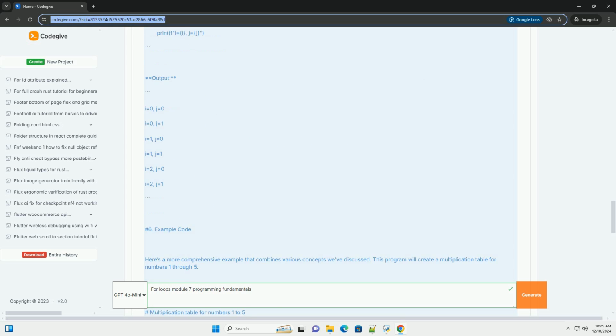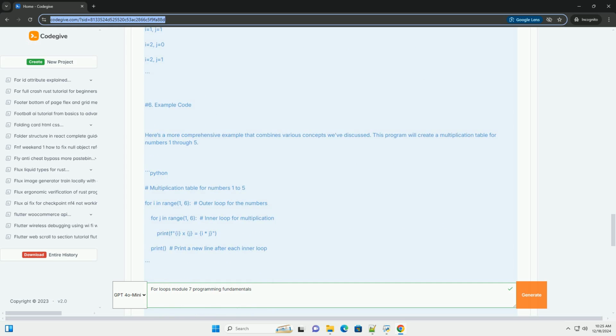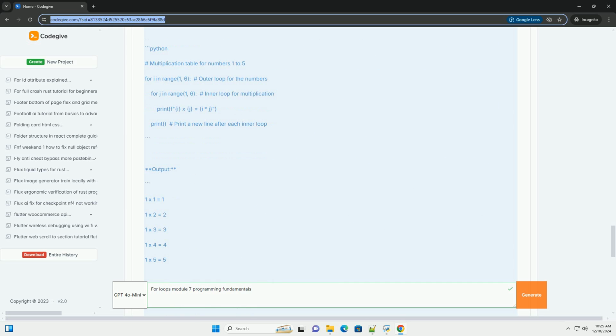In this tutorial, we will cover the following. 1. Basic syntax of a for loop. 2. Looping through a range of numbers. 3. Looping through a list. 4. Using for loops with conditionals. 5. Nested for loops. 6. Example code.